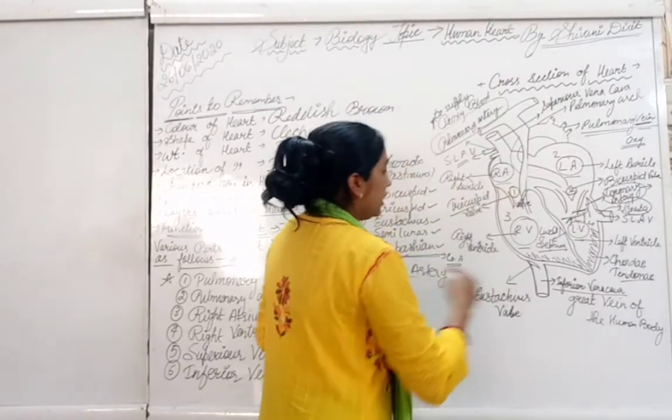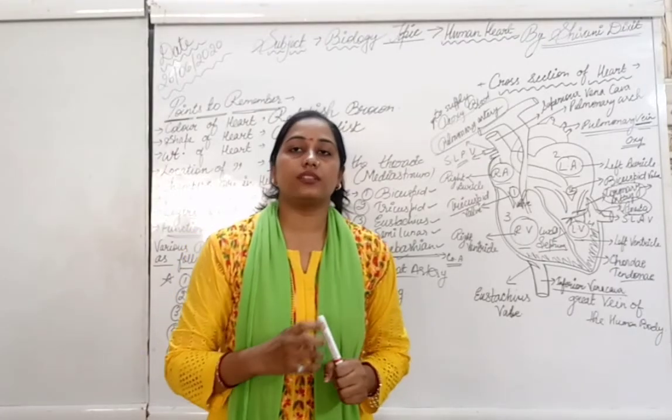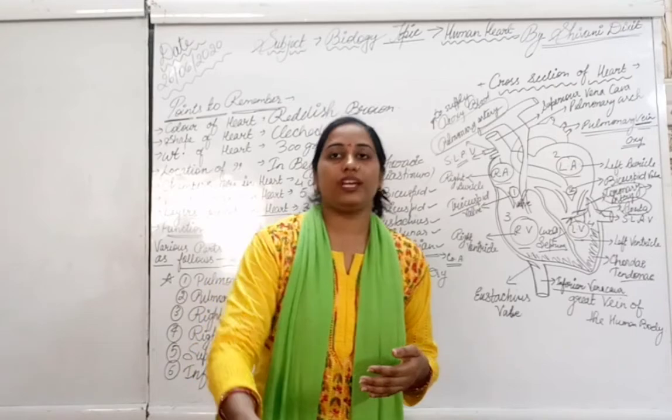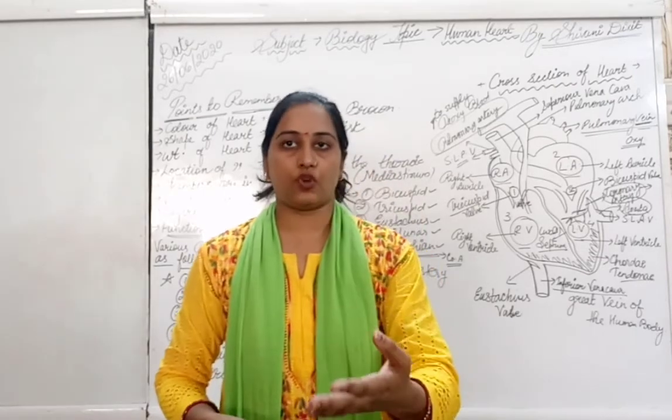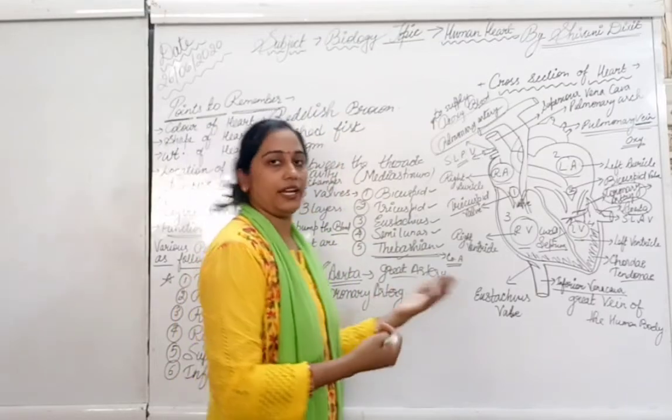Clear? And the inferior vena cava carries deoxygenated blood from the lower side of the body, the remote areas like toes, legs, waist region, pelvic girdle, etc.